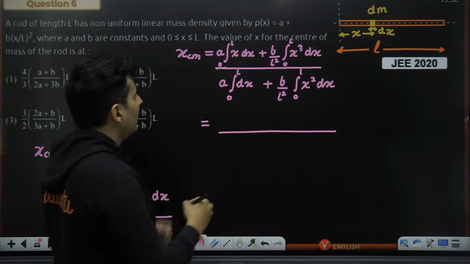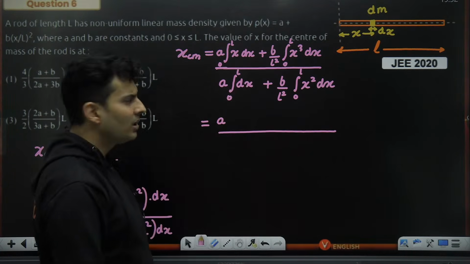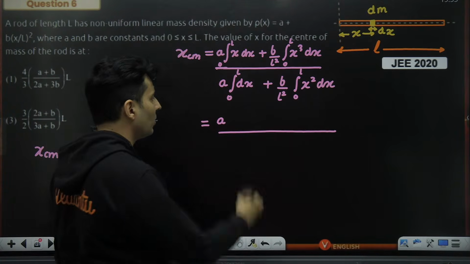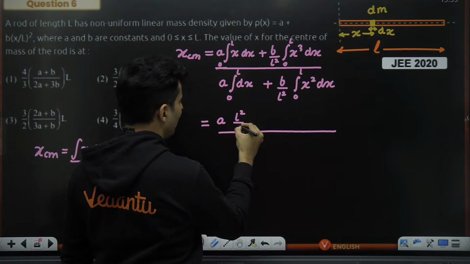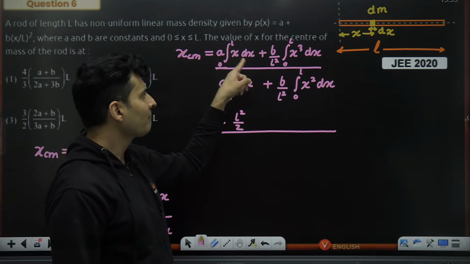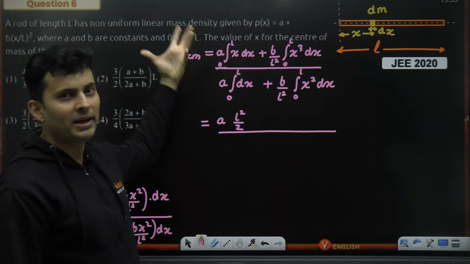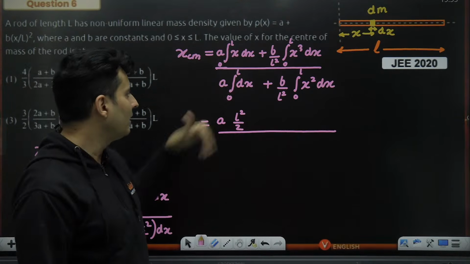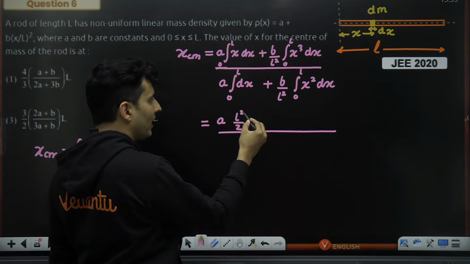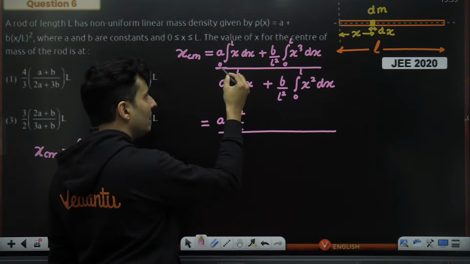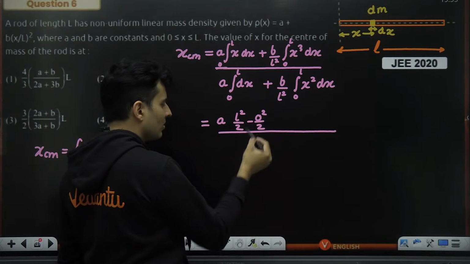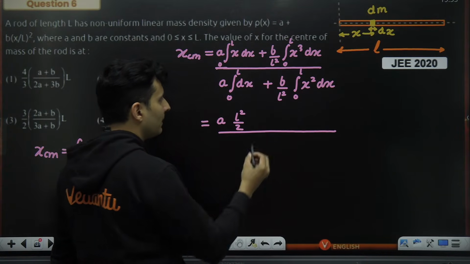A is as it is. We'll do the mental calculation only now. X's integration will be x square by 2. Its obvious limits are L and 0. So after the limits, it will be L square by 2. I'm skipping one step. You can mentally do that at this point of time. If you are not able to understand, then you have to go back to basic mathematics and just write one more step over here. This is x raised to 1. X raised to 1's integration is x square by 2. First I will put L, then I will put 0. So if I put 0 also, it will be 0 square by 2. It's no point writing it, so I'm just ignoring that part.